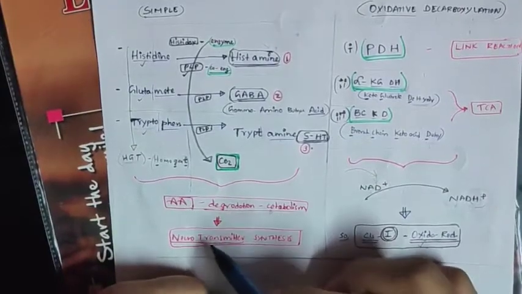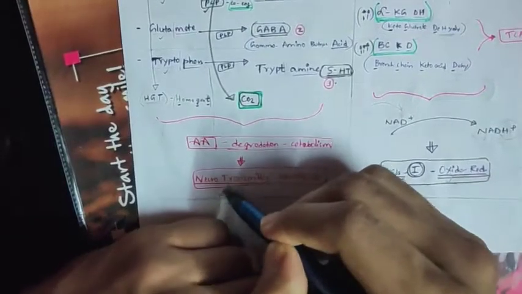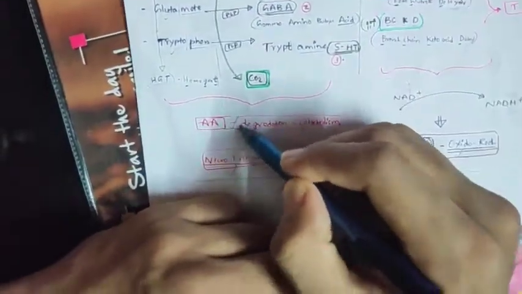Amino acid degradation, neurotransmitter synthesis. Enough. 1, 2, 3. In red color, I wrote C. In red color, neurotransmitter. Okay. I am ticking these two only. These two you remember enough. You can directly remember all this.